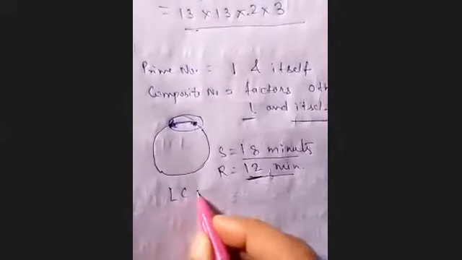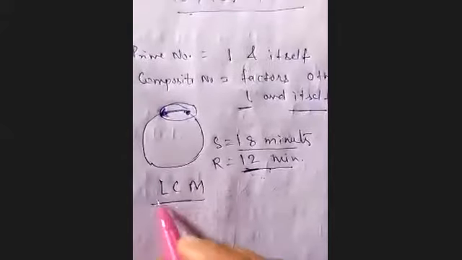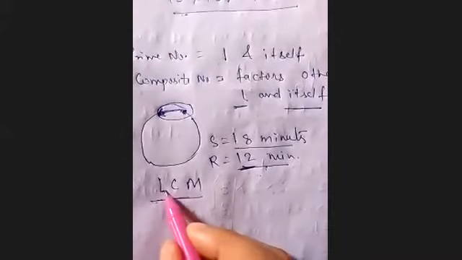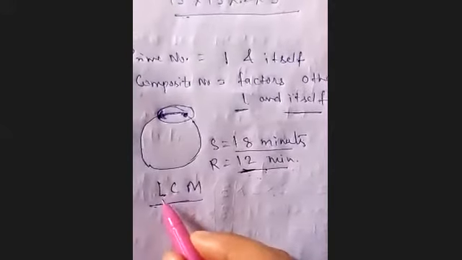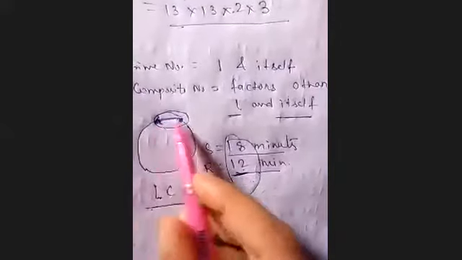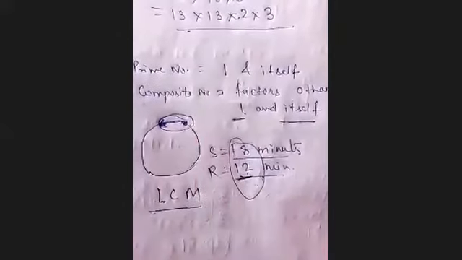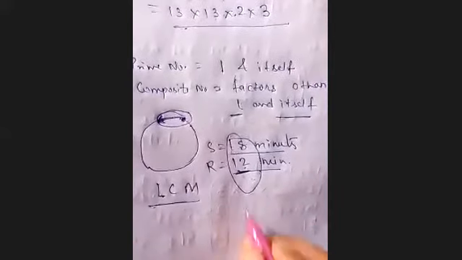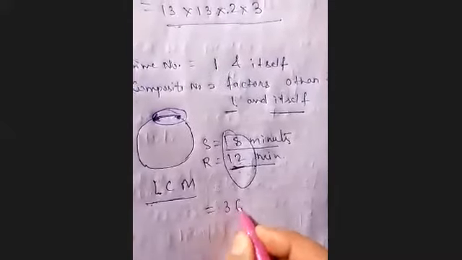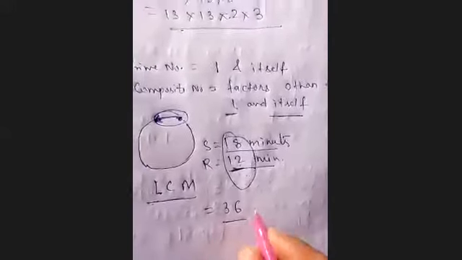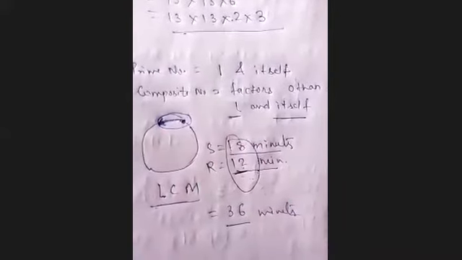So least common time means हमें LCM find करना होगा इस question में. So you have to find the LCM of both the numbers 18 and 12, because आपको shortest time find करना है between Sonia and Ravi. Okay, so when you find the LCM of 18 and 12, your answer will become 36. So it means Ravi and Sonia will meet together at the starting point after 36 minutes.